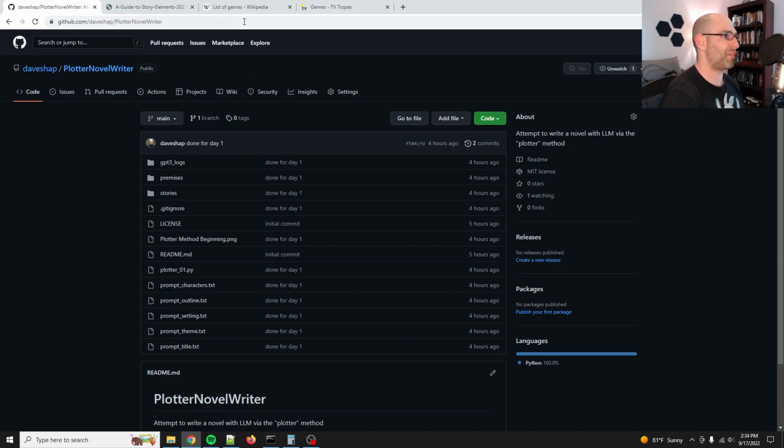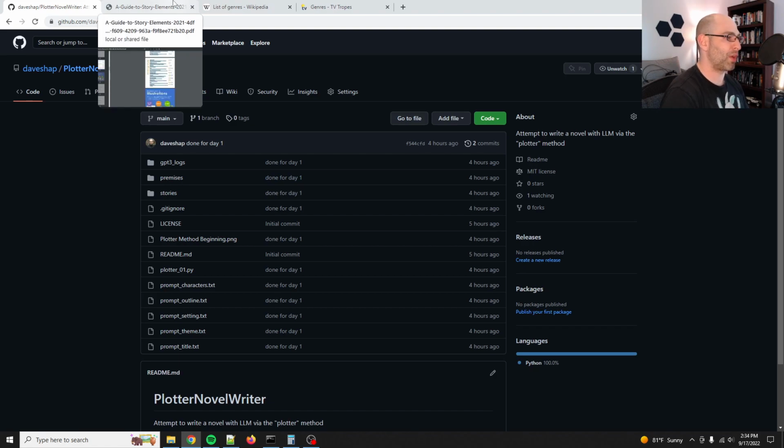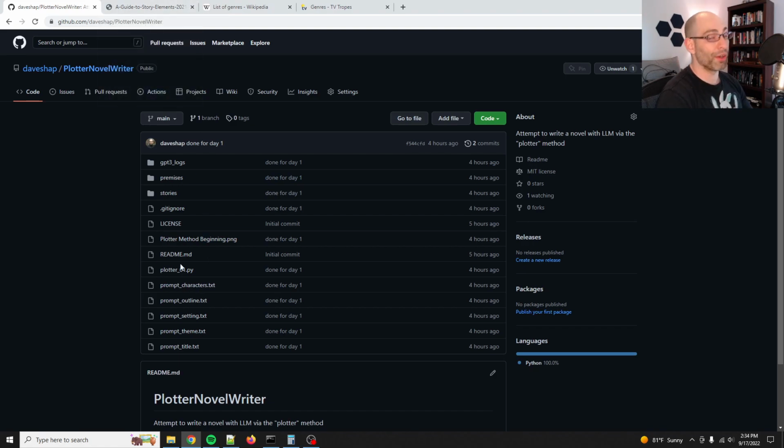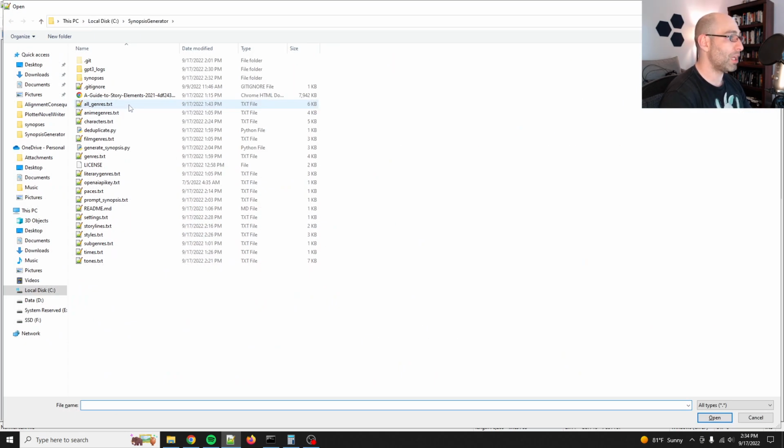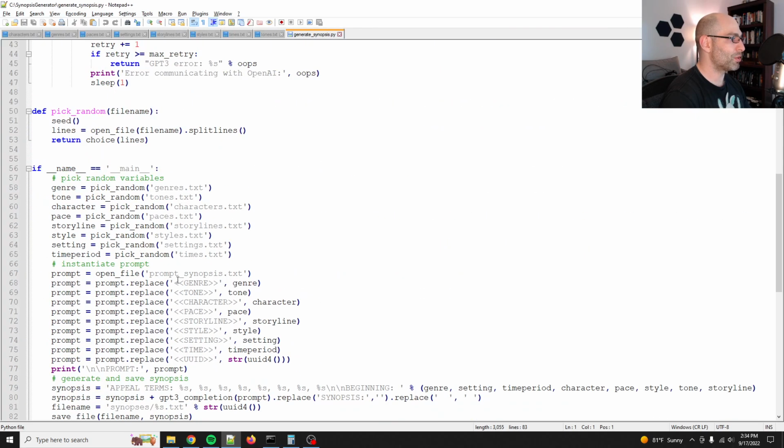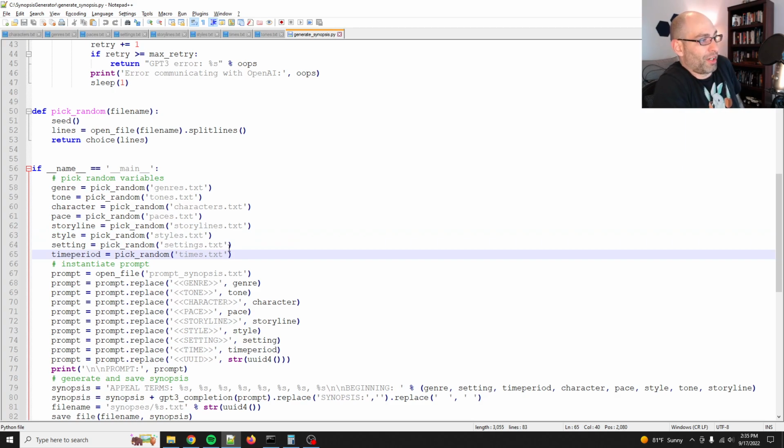And so by having something that can generate 292 billion different arrays of appeal factors. Oh, and also we can do even more. Let me show you, because what I'm doing here with generate plot synopses is just grabbing one of each of those. You can get multiple tones, multiple characters, multiple storyline styles, and so on. So you can easily just continue to add to this.